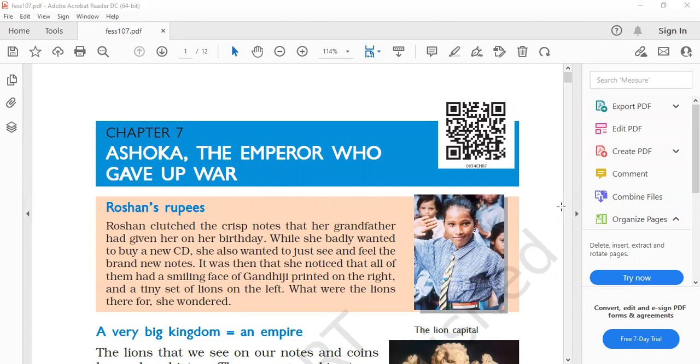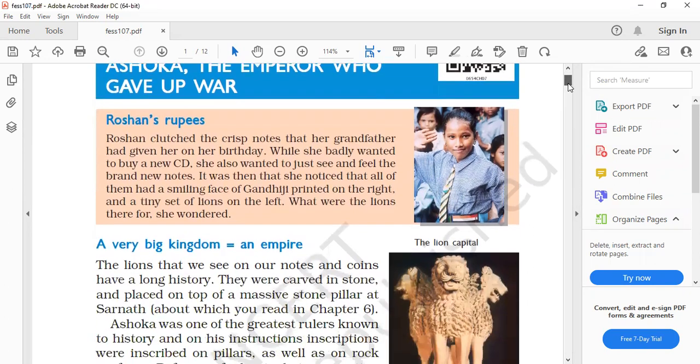So today I'm going to discuss the question answers of NCERT Class 6 History Chapter 7, Ashoka, the Emperor who Gave Up War. As you see, it's Chapter 7. So today we are going to discuss all possible question answers for the chapter.